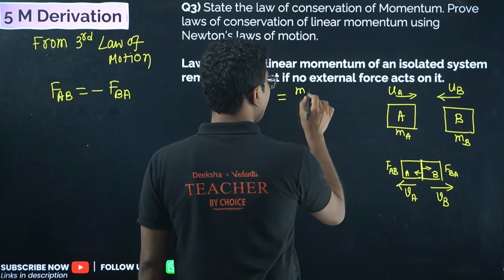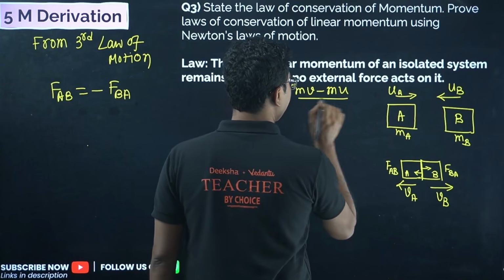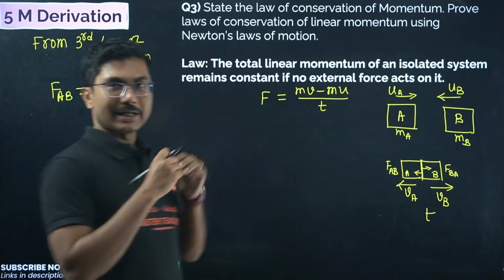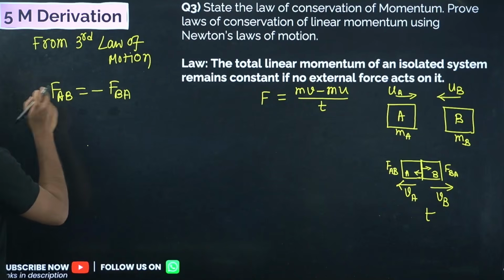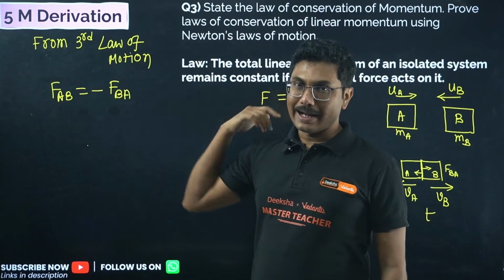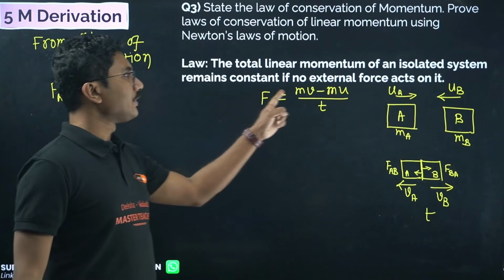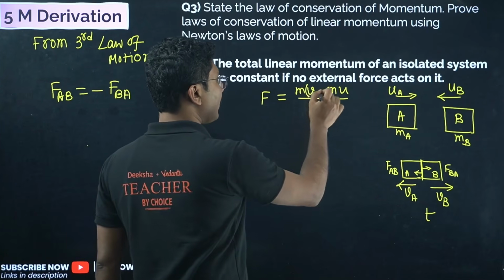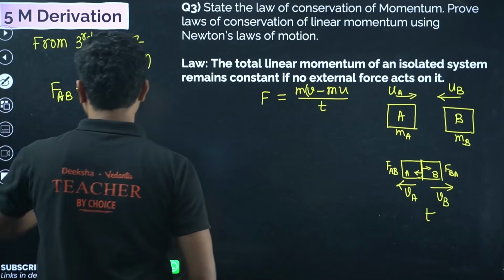So (mv minus mu) divided by time t. Suppose the time of collision is small t, the time during which they are in contact. So that must be equal to the momentum change of object A, and that should be equal to the change in momentum of object B as well. Now how to find the momentum? This is the formula. Because both objects have the same mass, mass can be taken common and you can say v minus u, but we are not doing that. We will write the total form.